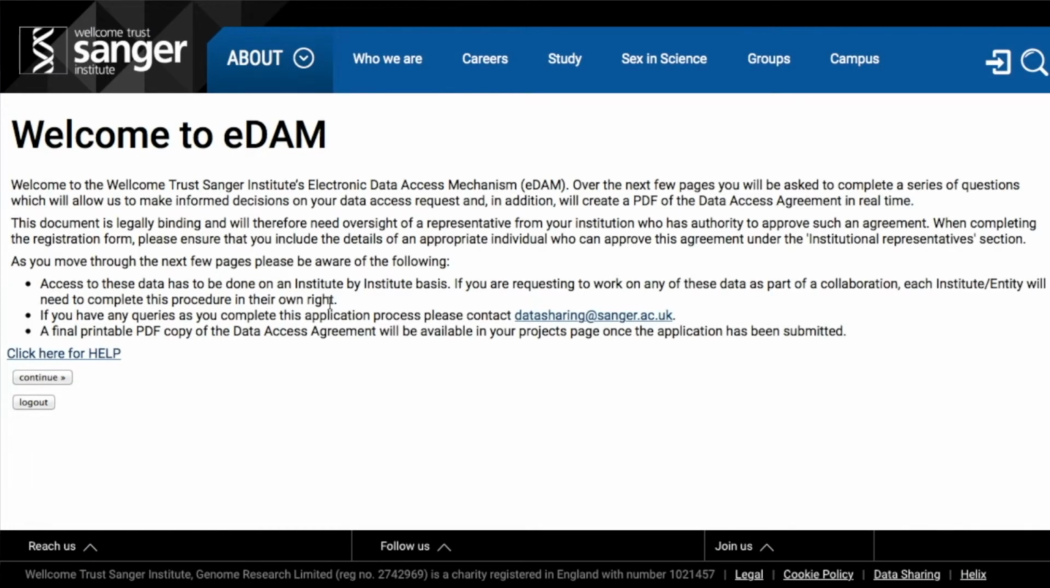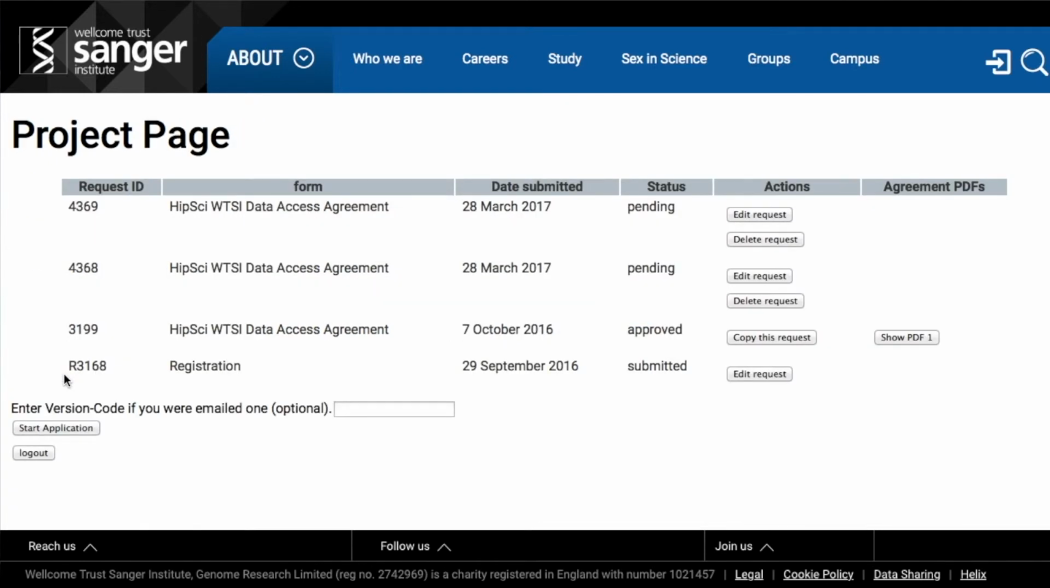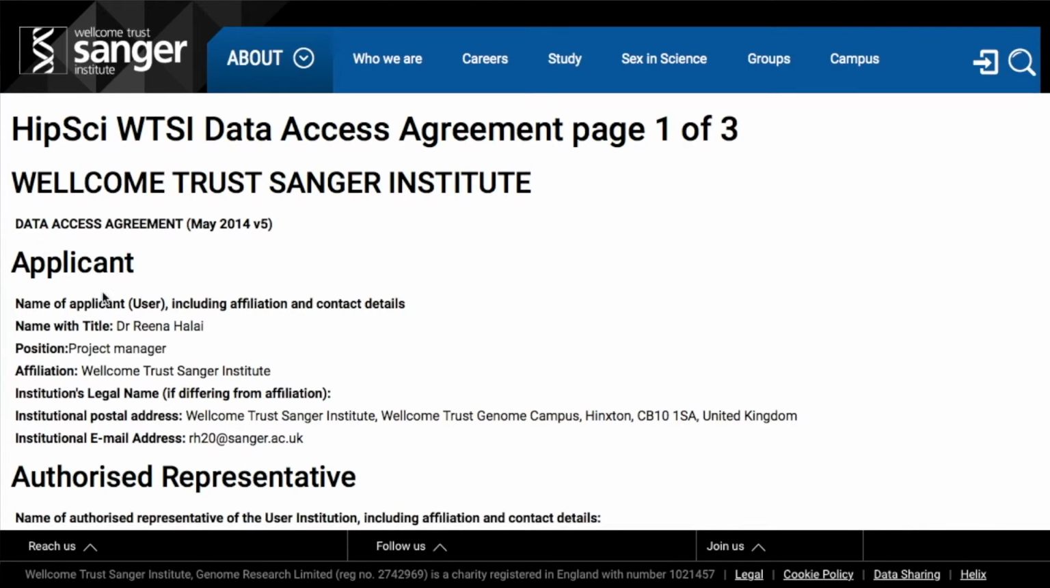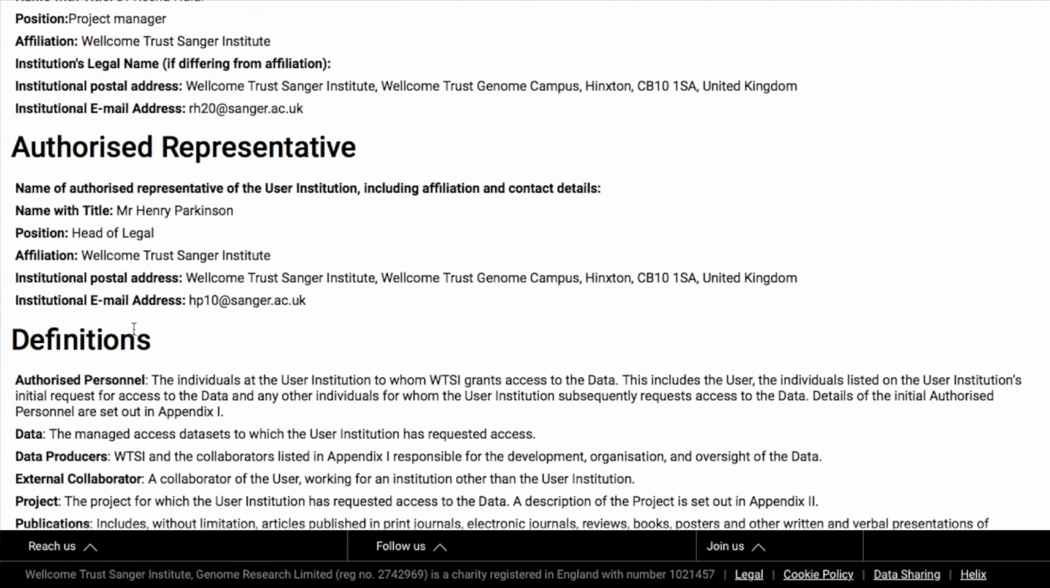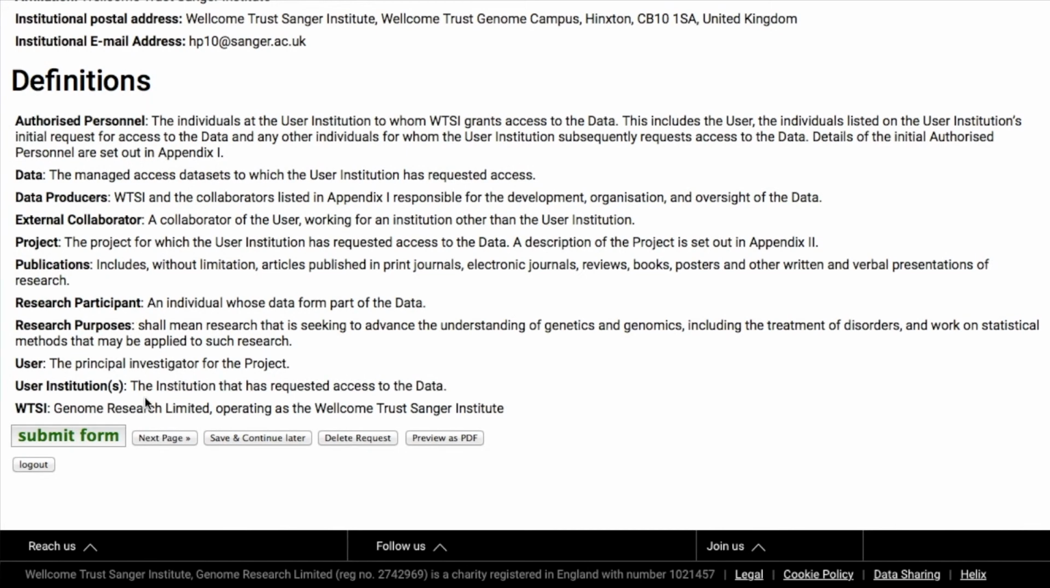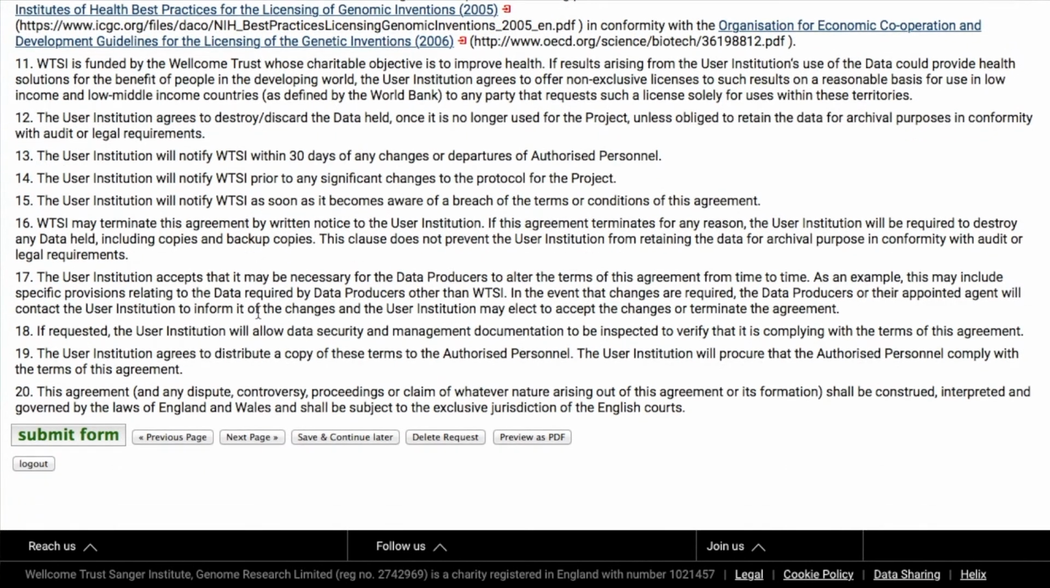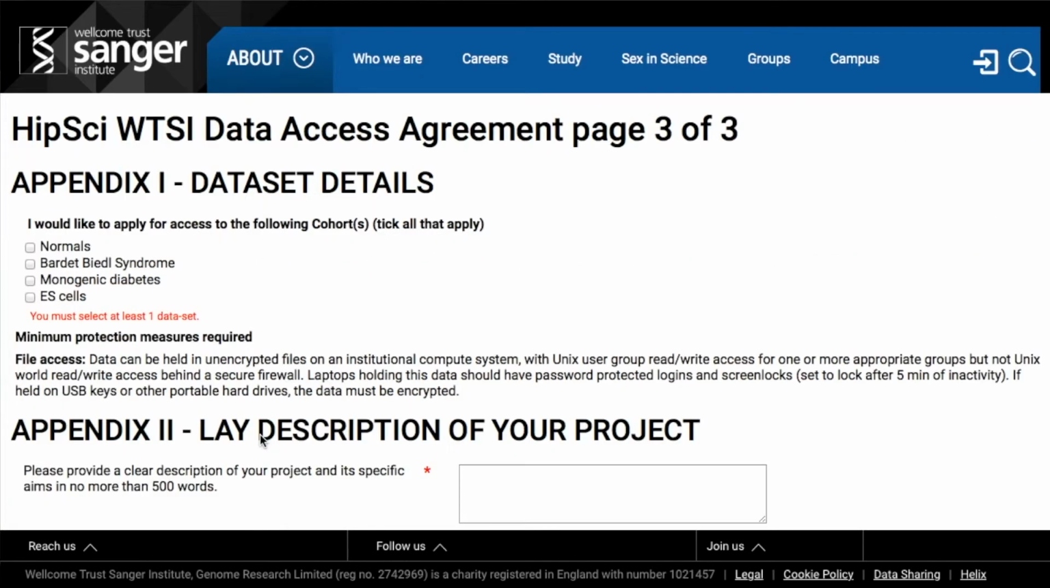Read the instructions on the Welcome to EDAM page and press Continue. You can see now that you have the option to start an application. Under the agreement type, select HipSci and press Continue. The next two pages contain important legal information about the agreement which you are generating during your application, so please take the time to read this documentation carefully. On page 3 of 3, you will need to select the cohort for which you seek data.